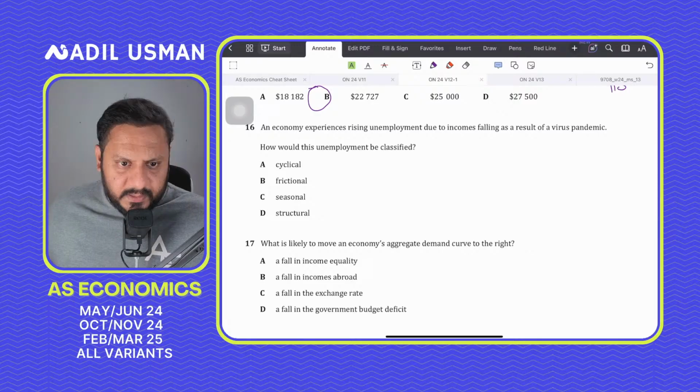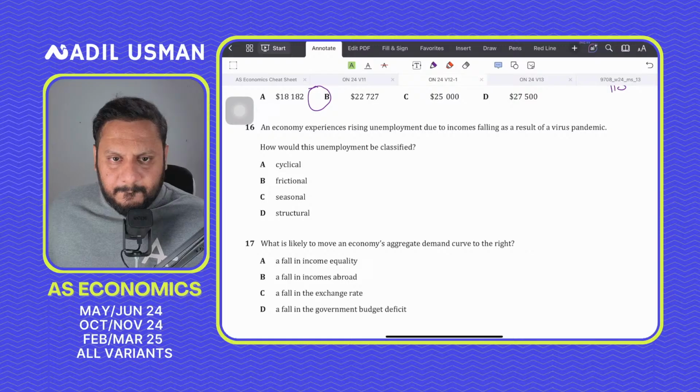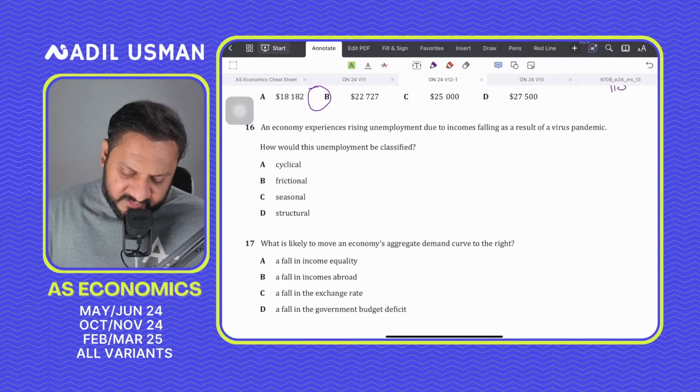Economy is experiencing rising unemployment. तो ये तो बहुत simple है.